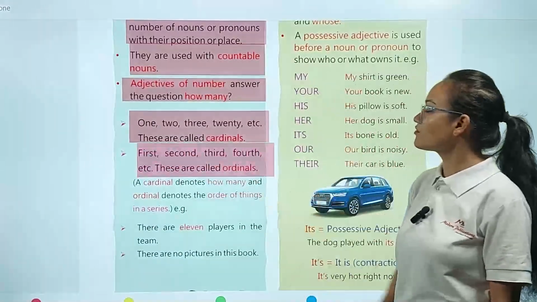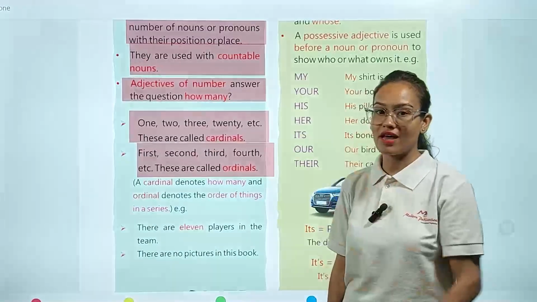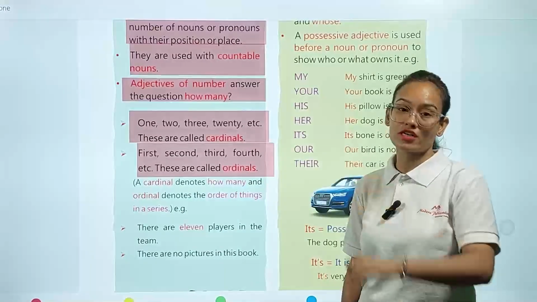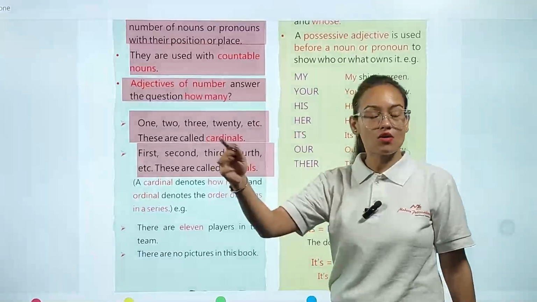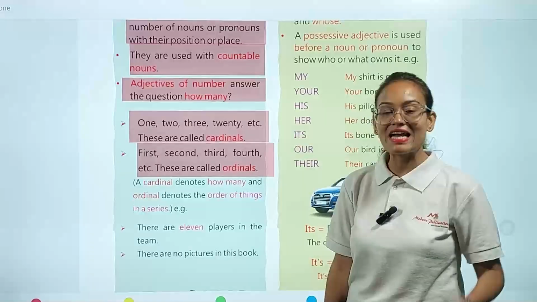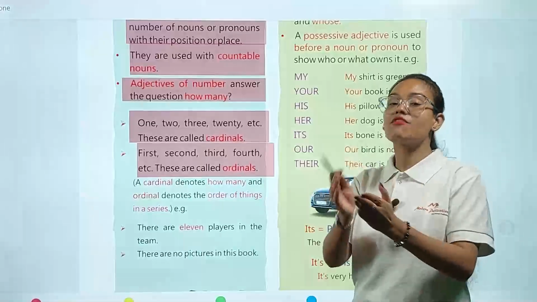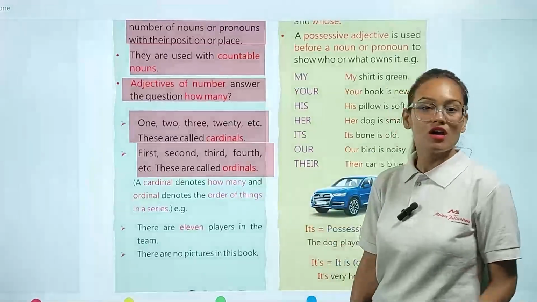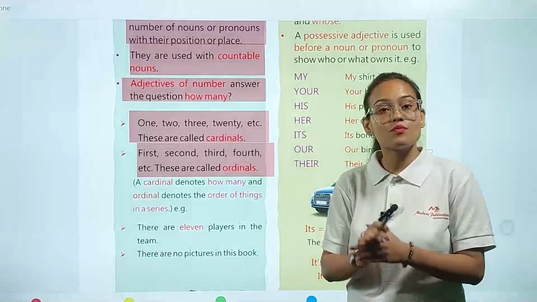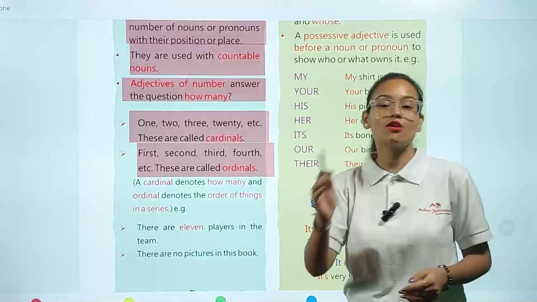First, second, third, fourth, etc. These are called ordinals. Okay, in adjective of number, if we are talking about numerical values like 1, 2,000 or 2000, it means we are talking about cardinal adjective of number. But on the other hand, if we are talking about first, second, tenth, hundredth, thousandth, it means we are talking about adjective of number in its ordinal form. Okay, so remember, my dear student, adjective of number is used to show how many noun and pronoun words are present in our sentence and about their positions also, and it is divided into cardinal and ordinal numbers.